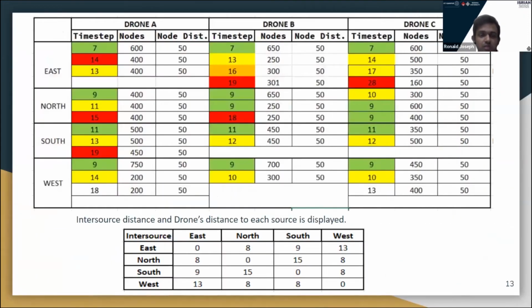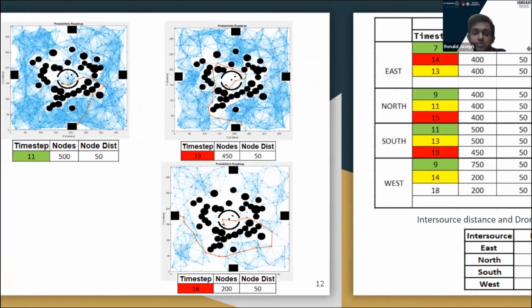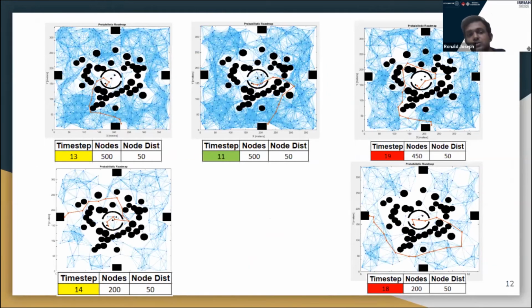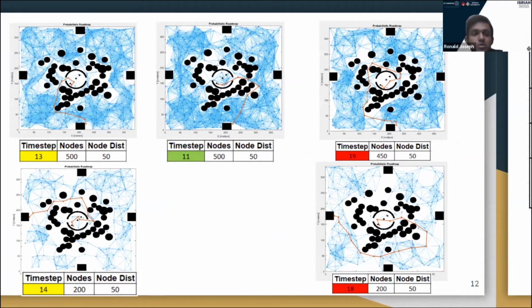So this is a summarization of all the drones' distance to each of the agricultural sites. And there we have also taken care of inter-source distance, backslide, in which the drones can even pass between sources, that is, from the north agriculture site to the west agriculture site, if some seeds and pesticides are remaining to be supplied. In order to go back, it can even pass from north to west side.